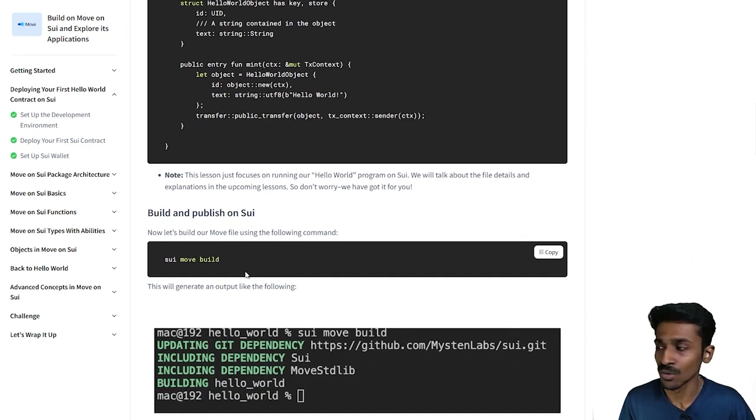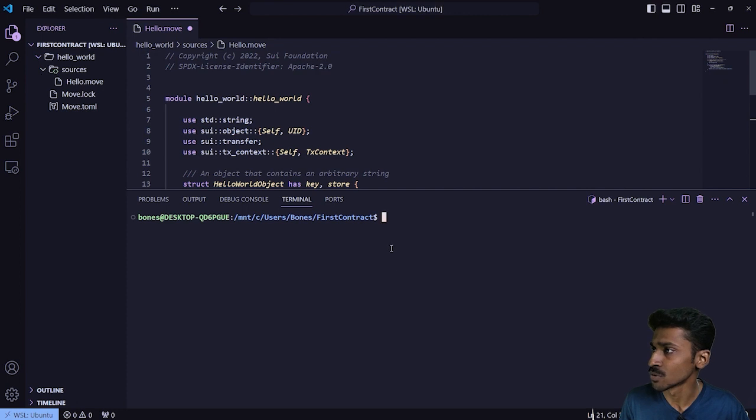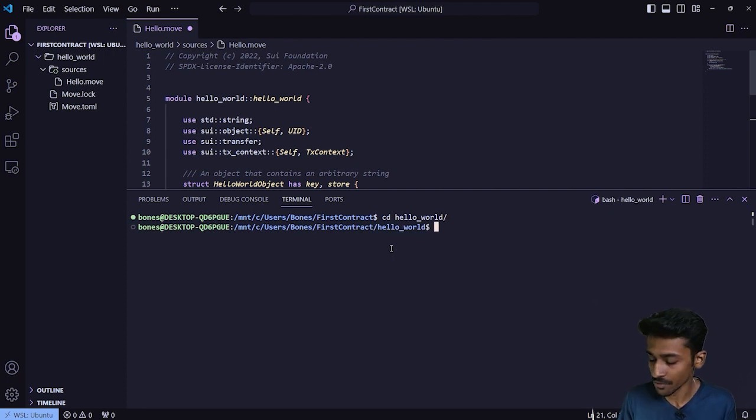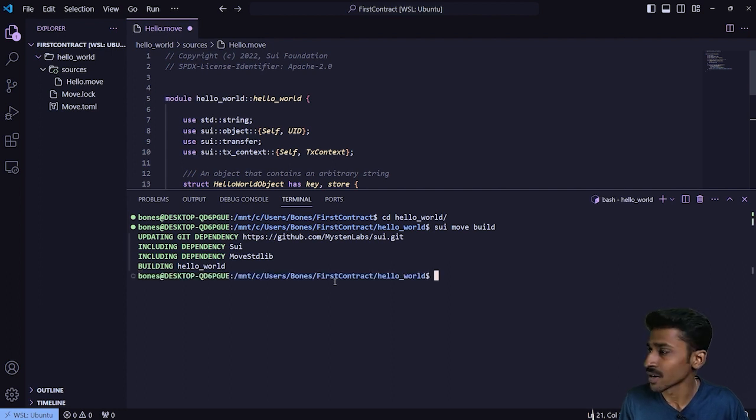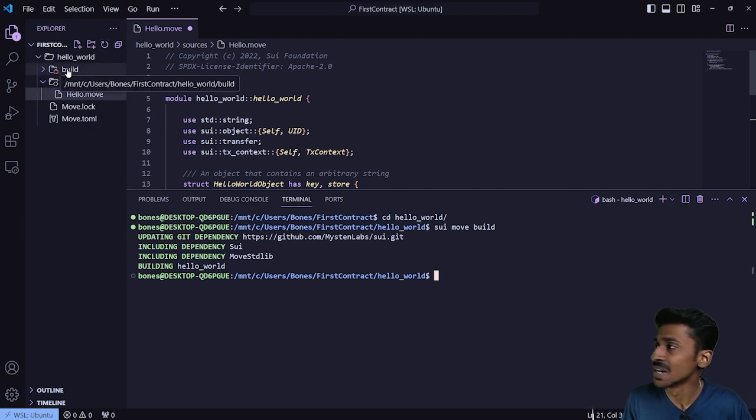All you want to do is open up your terminal, and you can run this command, which is sui move build. I'm going to copy this and jump back into VS Code. Before we run the build command, we need to be within the directory of our workspace. So we'll just do cd hello world, because that's the name of our workspace. There we go, and we can run this particular command. It's going to take a few seconds, and it will finish building the entire smart contract. There we go. If I do a quick refresh, you can see we have the build folder generated within our workspace.